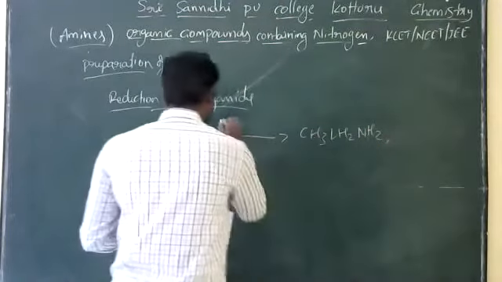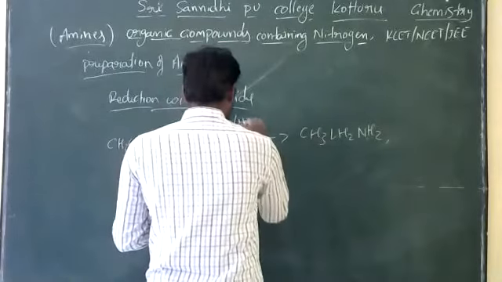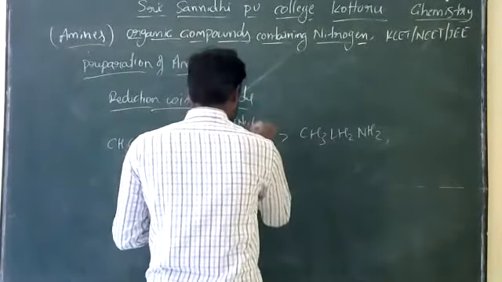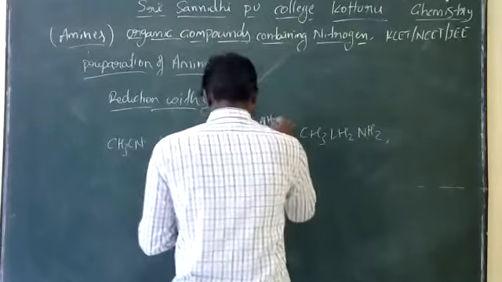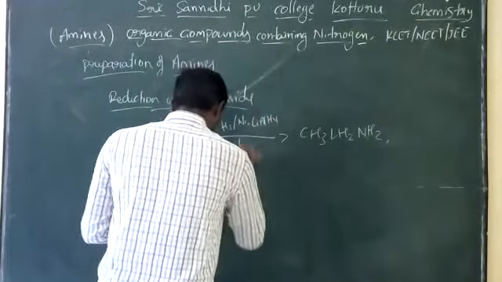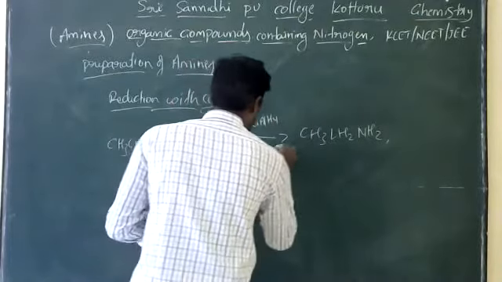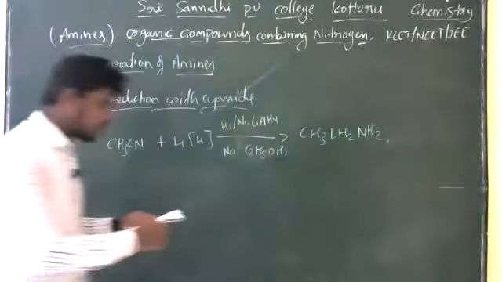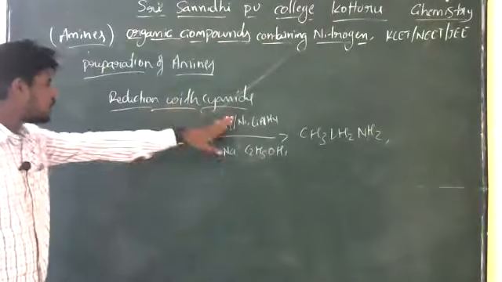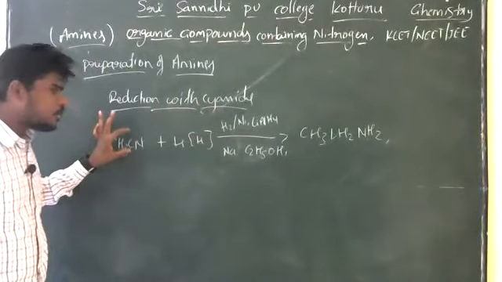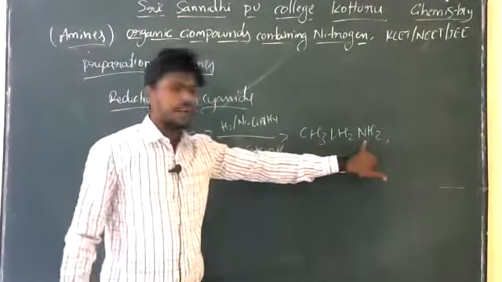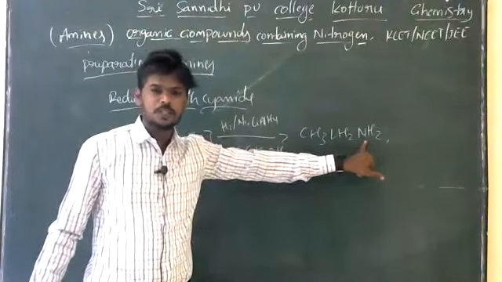So in the presence of hydrogen or nickel, lithium aluminum hydride, or sodium or ethyl alcohol. So this one we can call as reduction with cyanide. You know that whatever the cyanide group, it will be replaced with the amine.